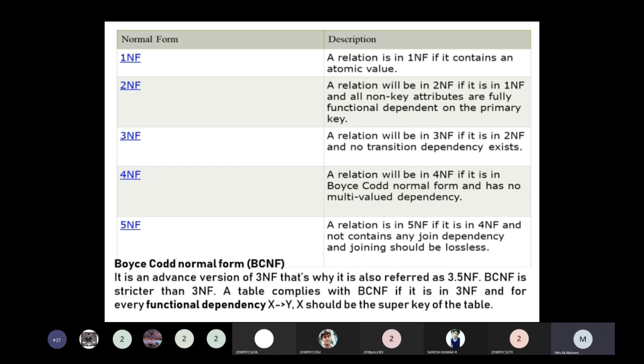So it is decomposable into one or more tables.